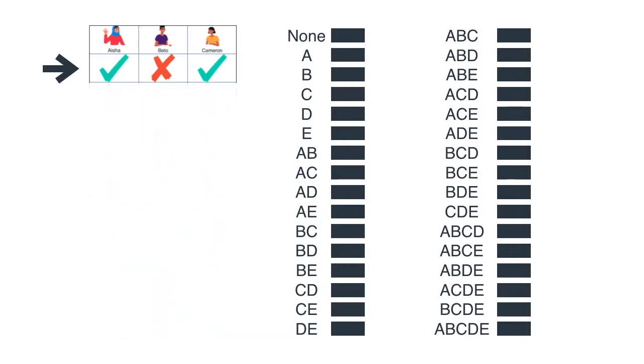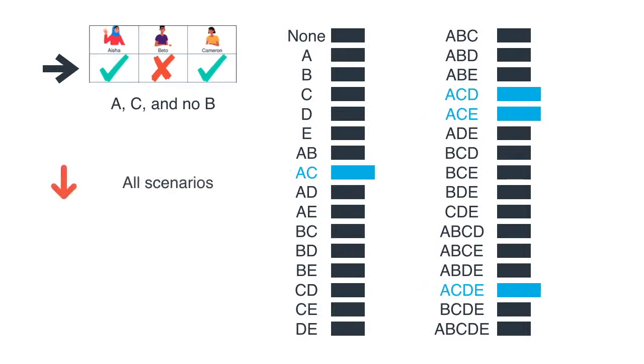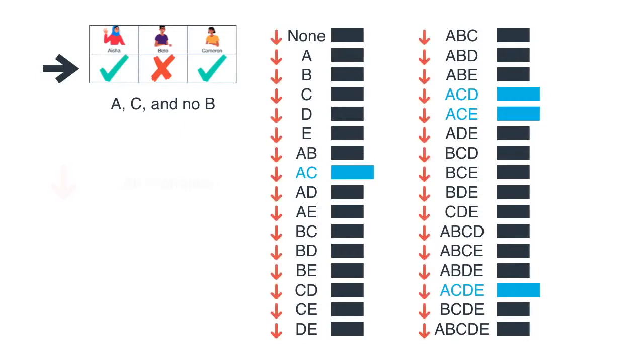The first example is one where Aisha and Cameron show up, but not Beto. So we proceed to highlight these 4 cases as we did before. And now we increase their probabilities by a little bit, so our new probabilities look like this. Next, we proceed to decrease the probabilities of all the scenarios, all of them including the previous 4. And we get something like this.